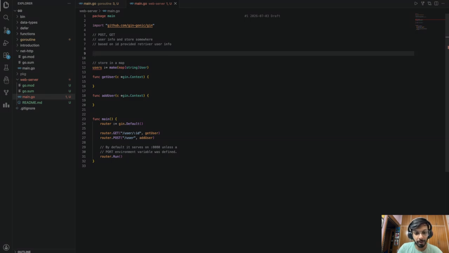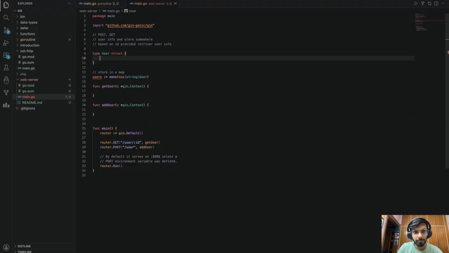For example, this is how you define a struct, by the way. A struct user, type user, this will be a struct. And what do I want for my user? It's going to have an ID. ID is going to have type string. And one more thing that we need to add over here is JSON ID. Now, what exactly is a struct?